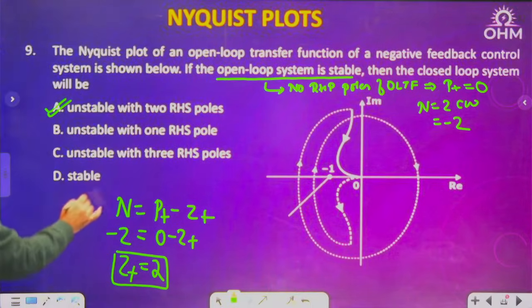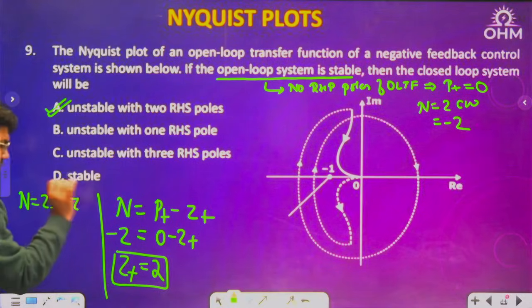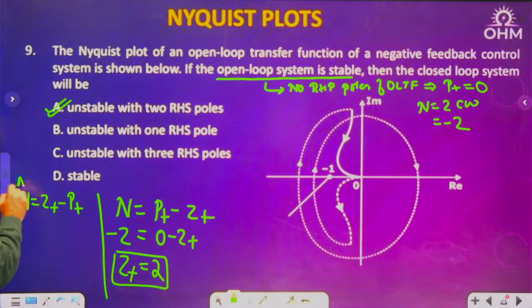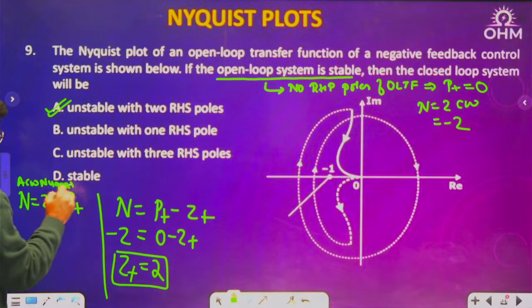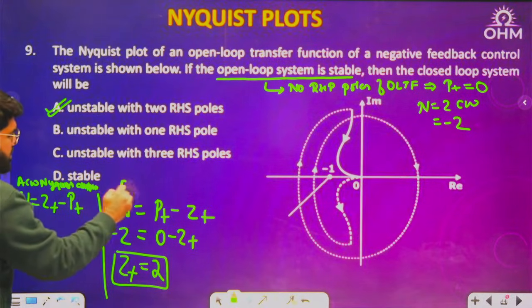Now see again, dear, I want to keep telling you: suppose you tried this formula, no information about contour is given. You will see some questions where contour information is given. But if I tried the formula Z minus P for the anti-clockwise Nyquist contour, this is clockwise.